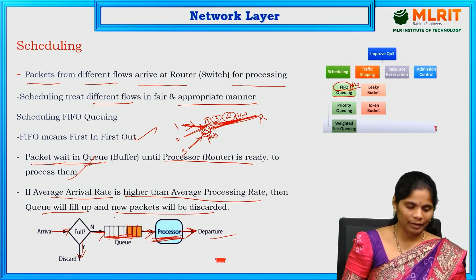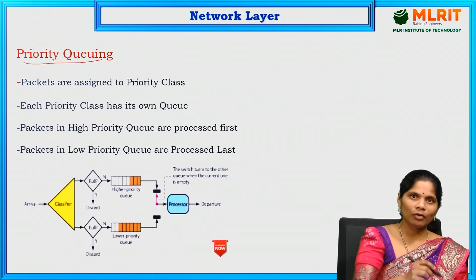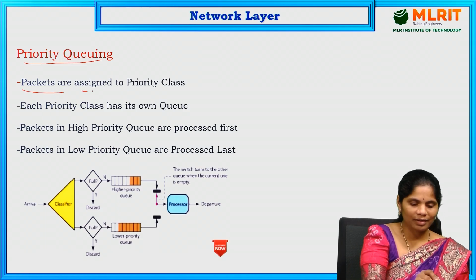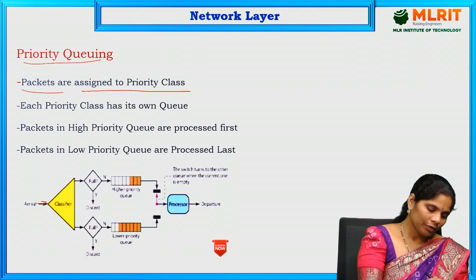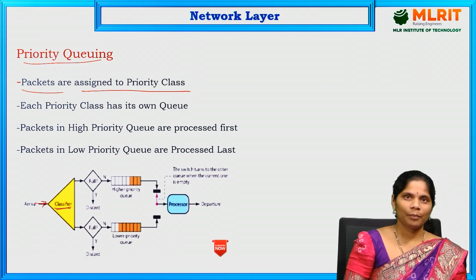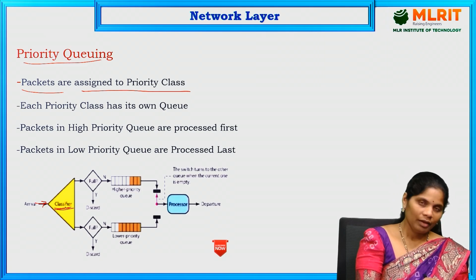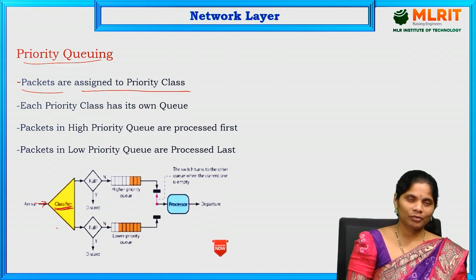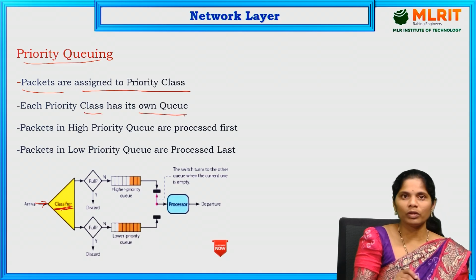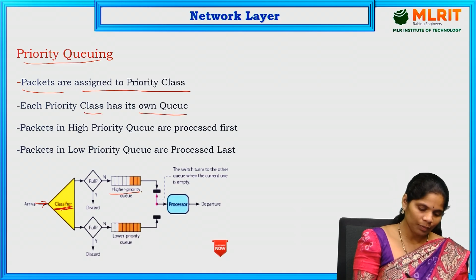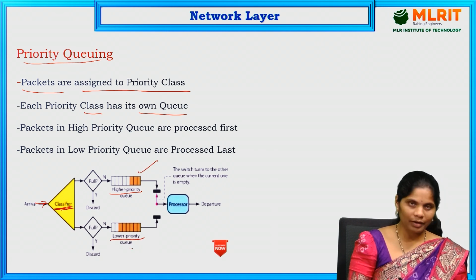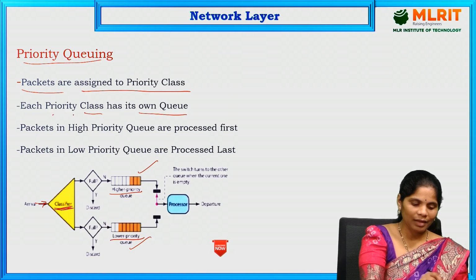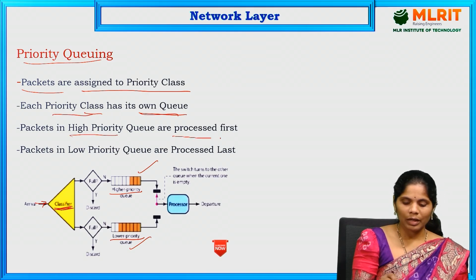Next one is priority. Priority queuing is about packets being assigned to a priority class. Whatever packets are there, all are assigned to a particular priority class. Here we are going to use the highest priority and the lowest priority. Each priority class has its own queue. So if it is highest priority, it has one queue. If it is lowest priority, it has another queue. Each priority class has its own queue. So the packets in the high priority queue are processed first.